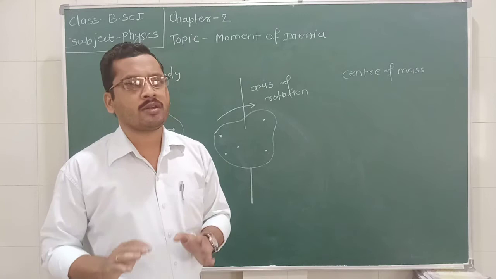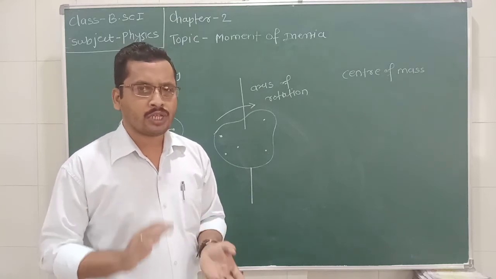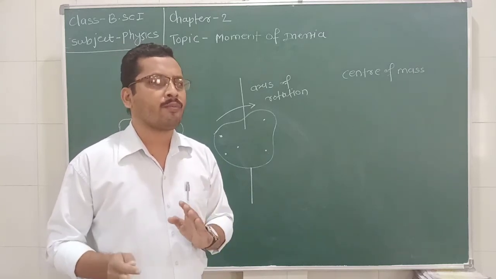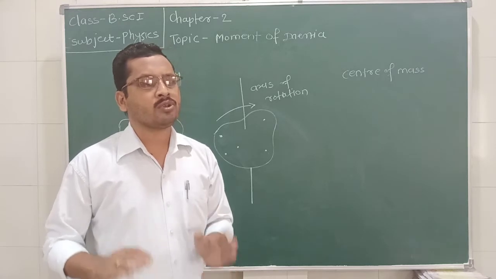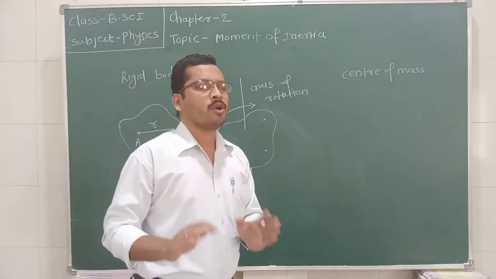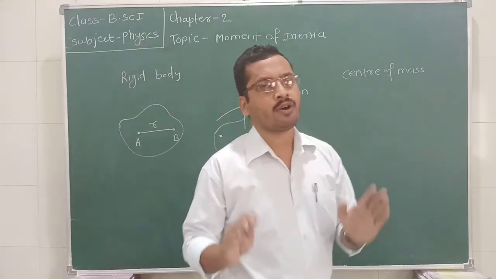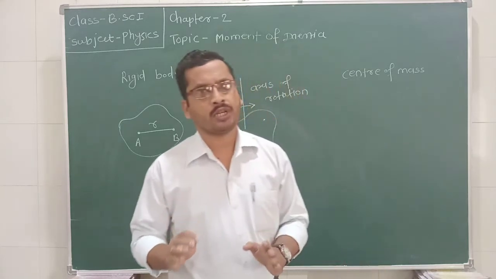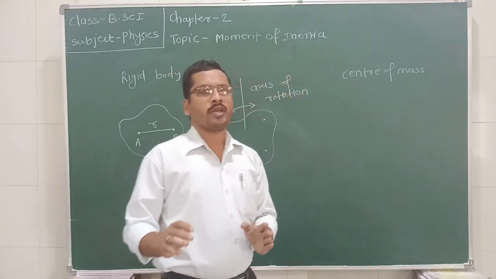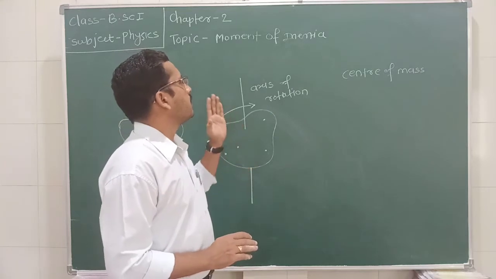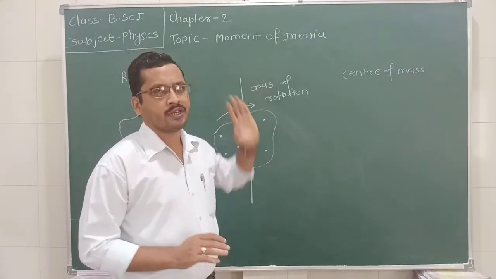Whenever there is an external force acting on a body, it changes its state of rest. But if there is no force acting on the body, it will remain in a state of rest or in uniform motion. Such a property of the body is called inertia.